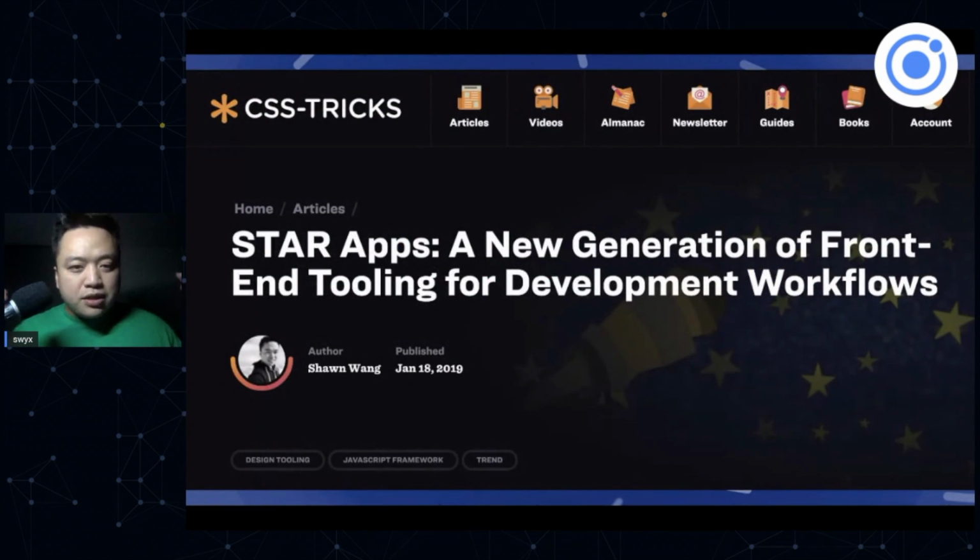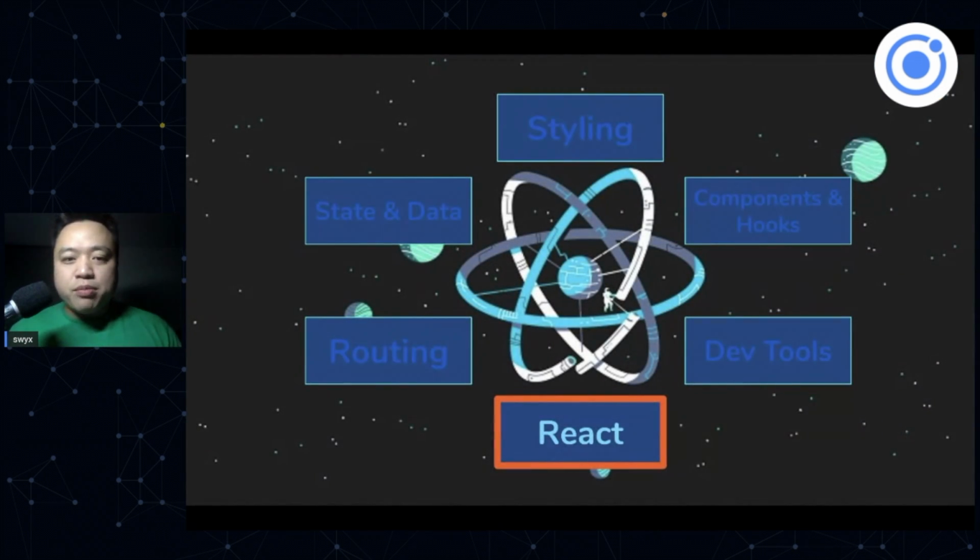So it's hard to take in all the news flow on React if you don't have a sort of mental model. And I've been working on mine since basically 2018, 2019-ish. In January 2019, I presented this model as STAR apps on my CSS Tricks blog post. And STAR basically is this acronym describing the areas of development and investment that I saw people doing. So like design systems, TypeScript, Apollo GraphQL, and static or server-side rendering. Since then, I found that this doesn't really describe enough. So I've actually expanded this to a 6-point model. And we're going to go through this in this workflow, and you can see how everything just kind of slots in somewhere in this picture.